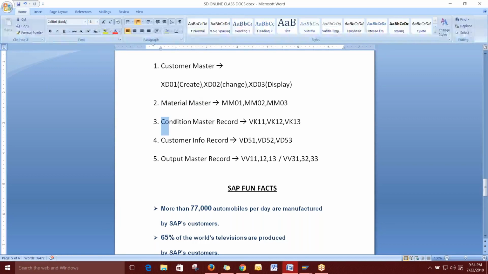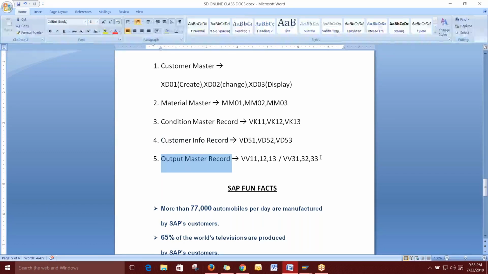And the condition master is very simple. In the condition master, we will be giving some taxes, what conditions should come, and what conditions we have to create for the particular sales. We can see that tomorrow. Then the customer info record. These are customer-related items, that is, for a particular customer, how the description should be. I will be giving the product description, but in the customer info record you can give a customer-specific description, so that will be displayed in your sale order.